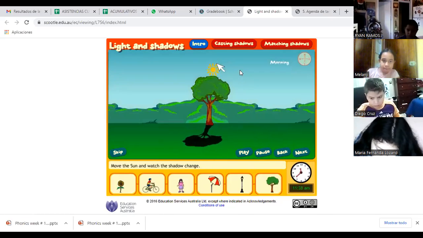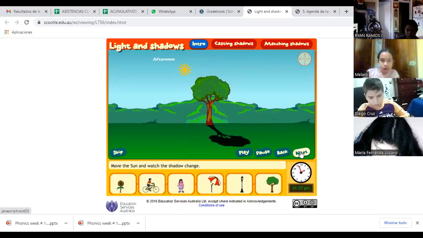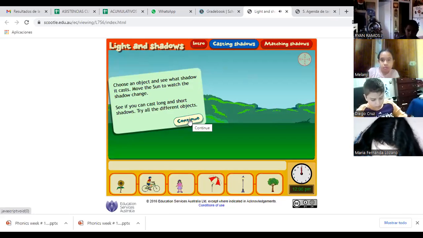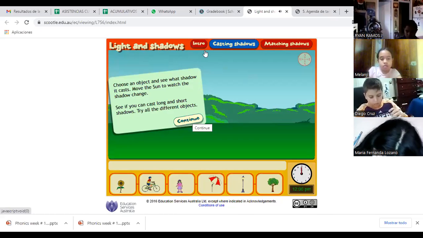See, when we move the sun, the shadows also move. That is according to the positions of the sun. Choose an object and see what shadow it casts. Move the sun to watch the shadow change. See if you can cast long and short shadows. Try all the different objects.